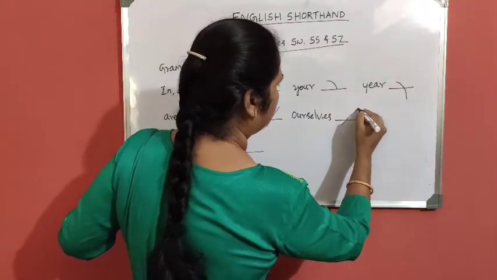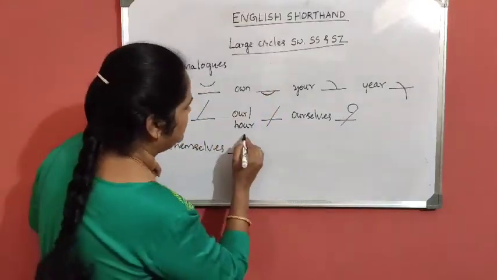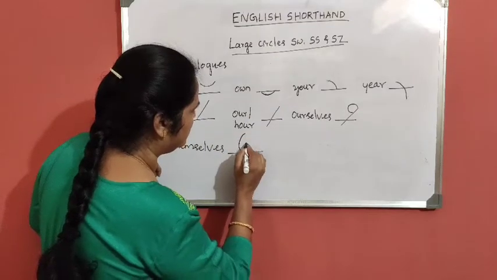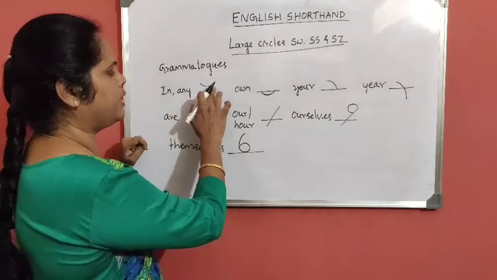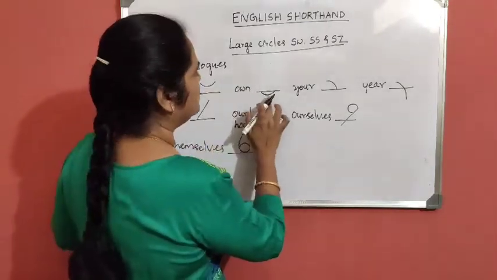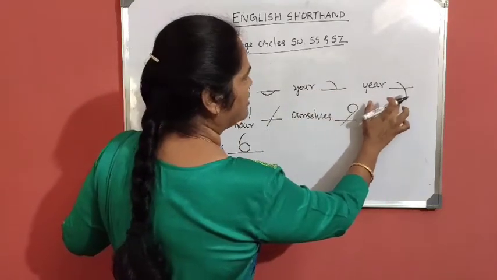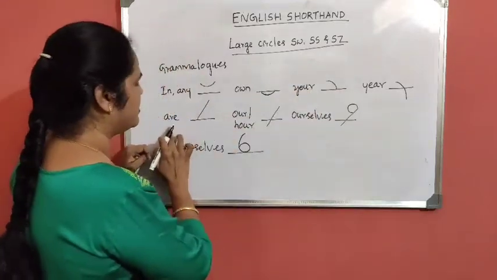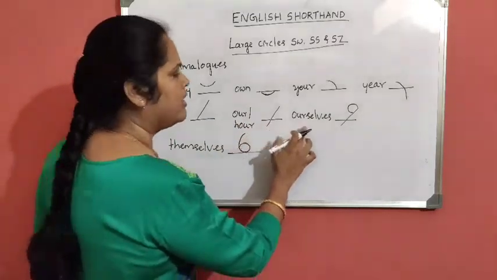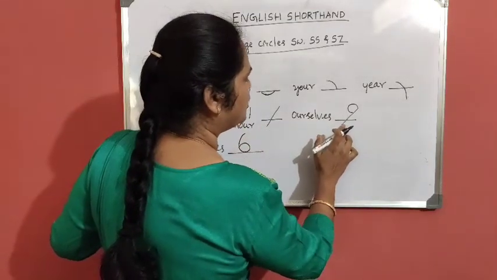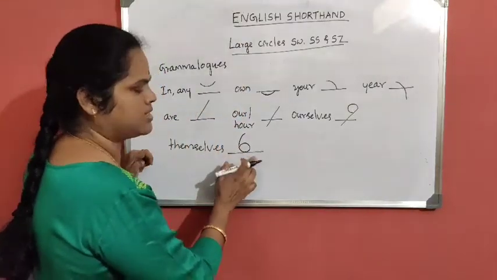Ourselves: our, then a large circle. Themselves: it and large circle. In, any: above the line N; on, through the line N; your, or: on the line R stroke; our: R stroke through the line; ourselves: or through the line with large circle; themselves: it with large circle.